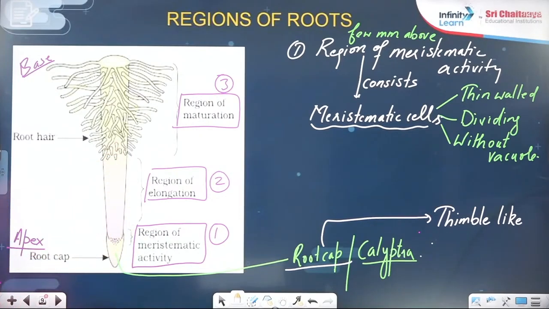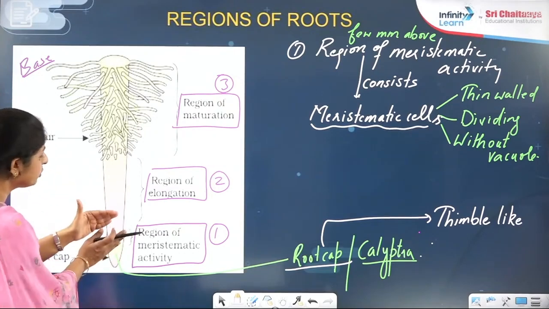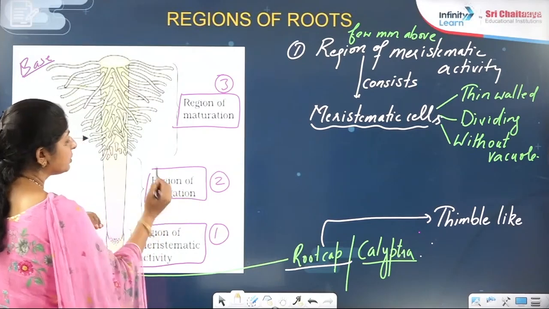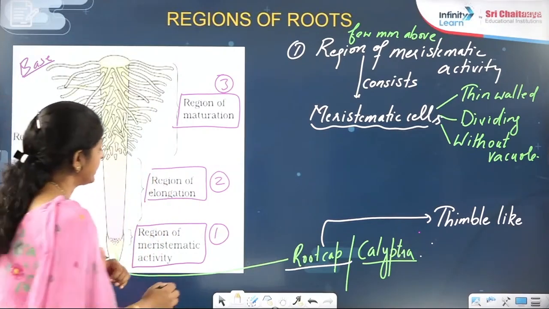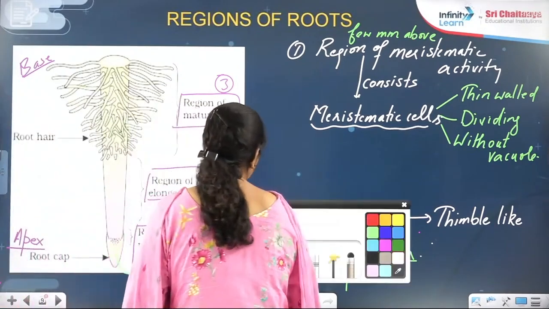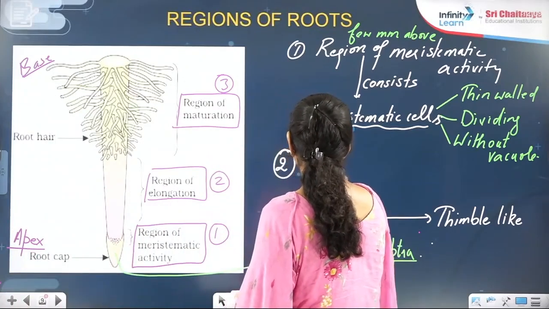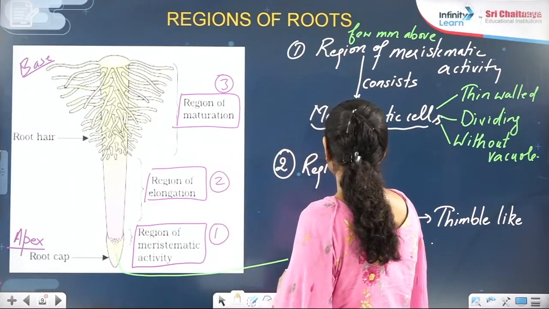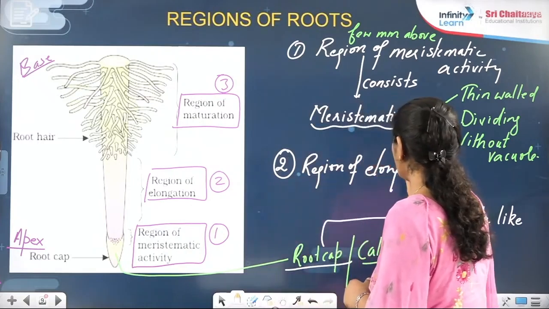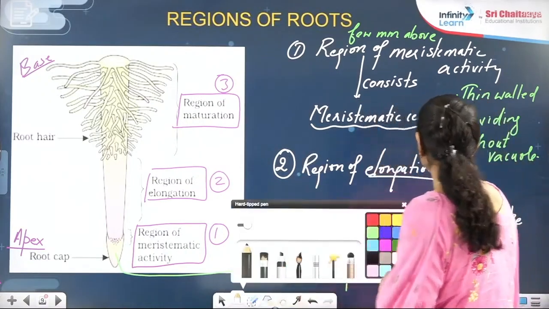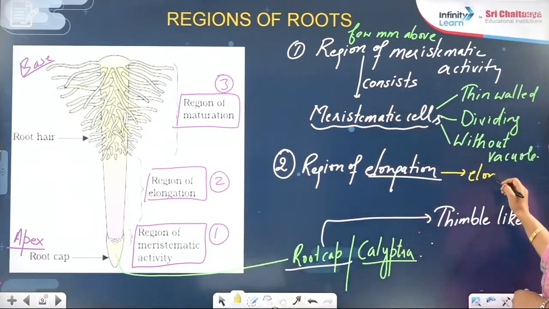Now what is happening after the divisions of the cell? Few cells will enter into the next region. That region you call the region of elongation. Can I say now in the region of elongation, the second region, as the word is indicating, obviously what is happening to the cells? They are becoming elongated.